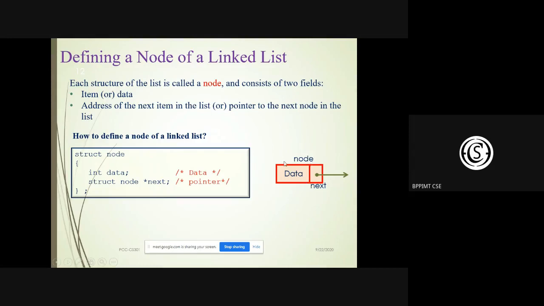This is the node name. First part is the data part. Its data type is integer, so int data. So this is the data part, and this particular one is the next part, the pointer part.